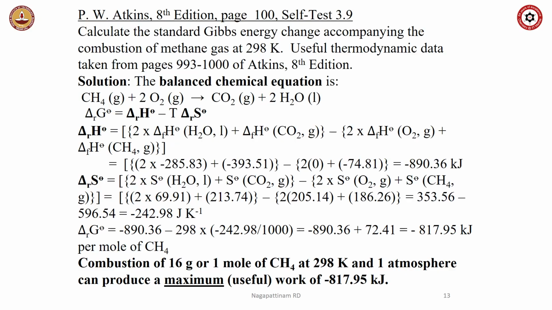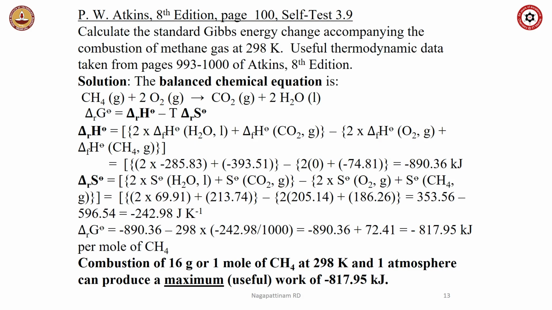So for comparison, you see the Gibbs free energy accompanying the combustion of methane gas. You can do this again, Atkins, page 993 to 1000, all the data is available. Write the chemical equation of importance. This is the chemical equation of importance. This is combustion. Calculate delta G of reaction. You need delta H for that, delta S for that. S data is given in Atkins, H data is also given in Atkins. You pump everything. So what you will get will be per mole of CH4.